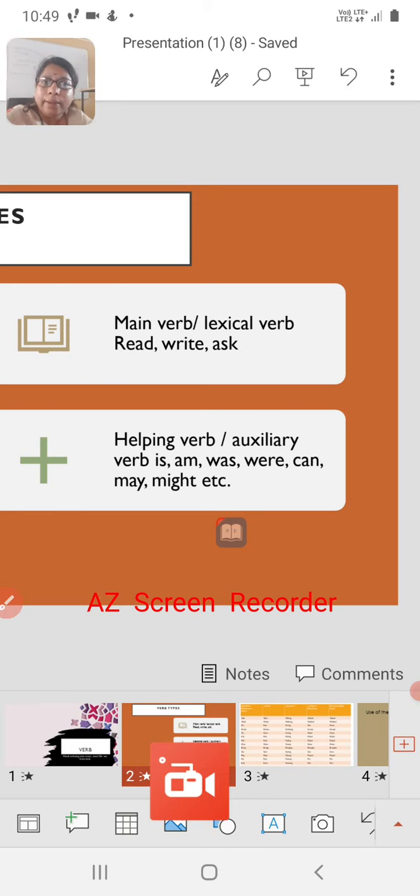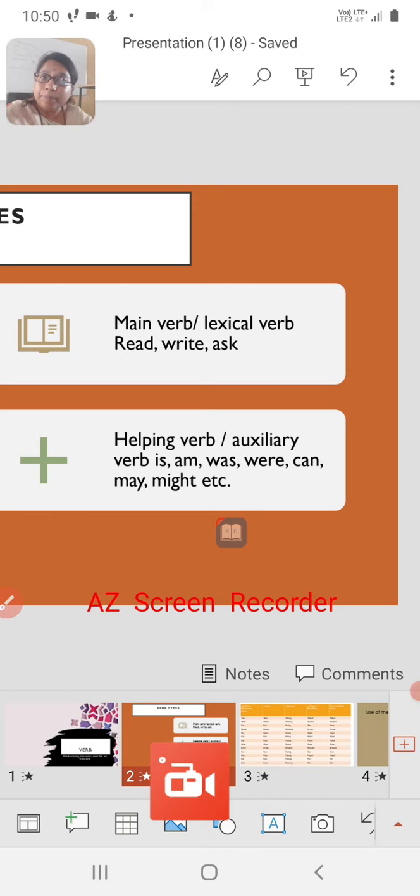For the time being, you should know that helping verbs are the verbs that help the main verbs for some purpose, and those helping verbs are also known as the auxiliary verbs, right? The verbs like is, am, was, were, can, may, might, could, etc., are known as the helping verbs.